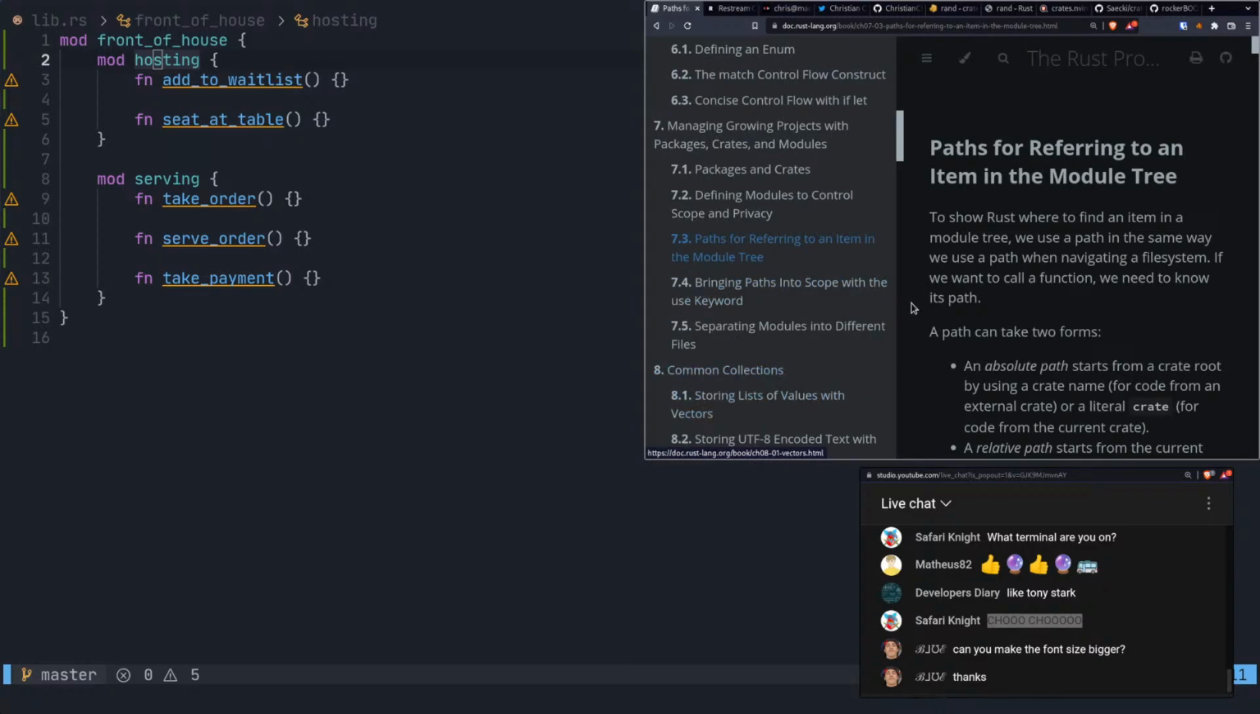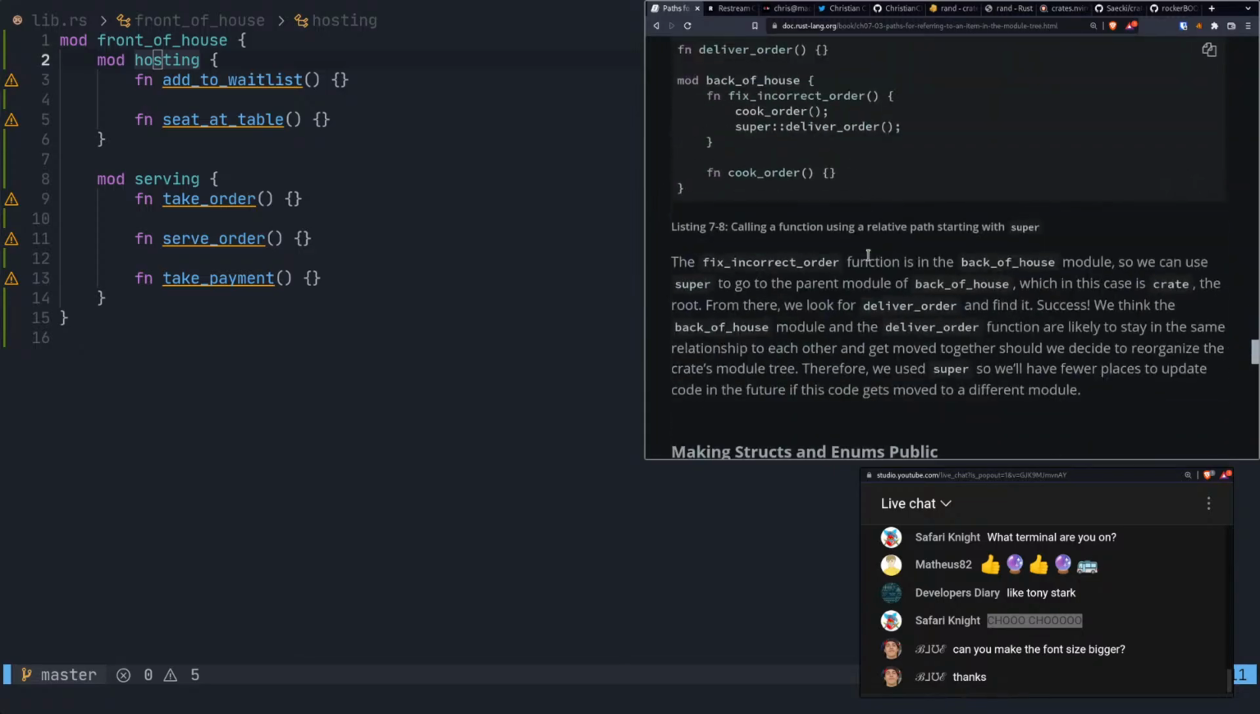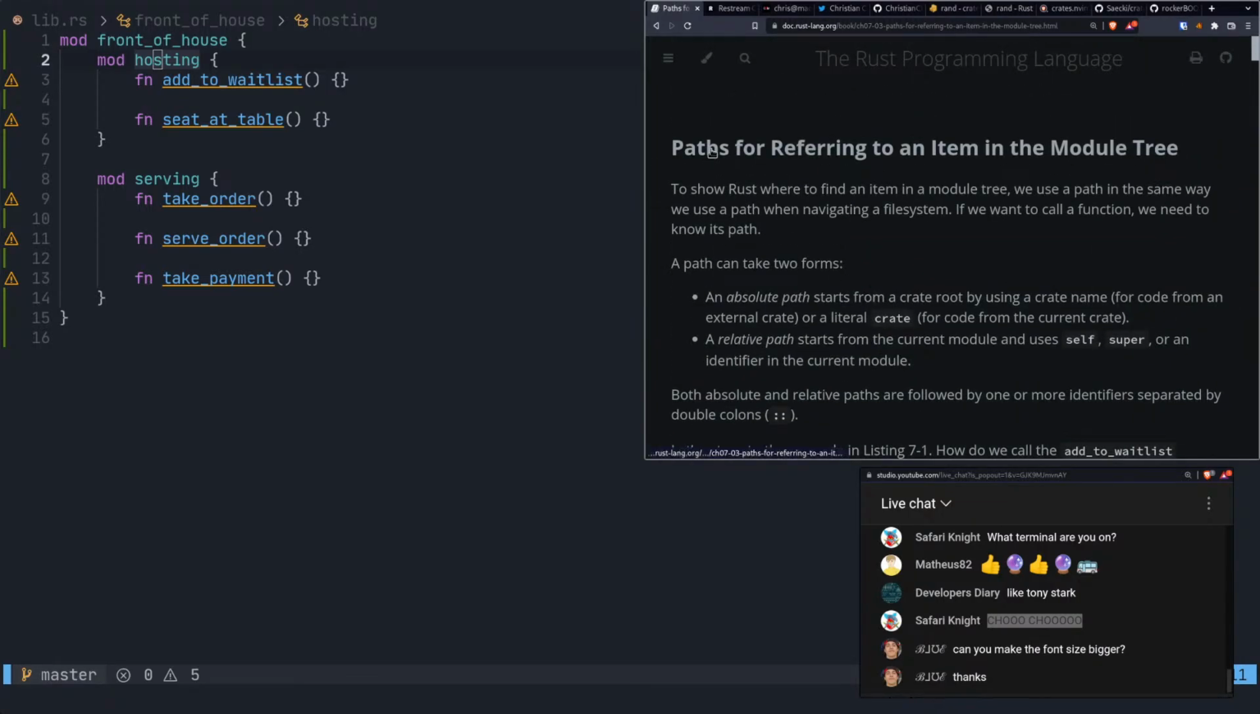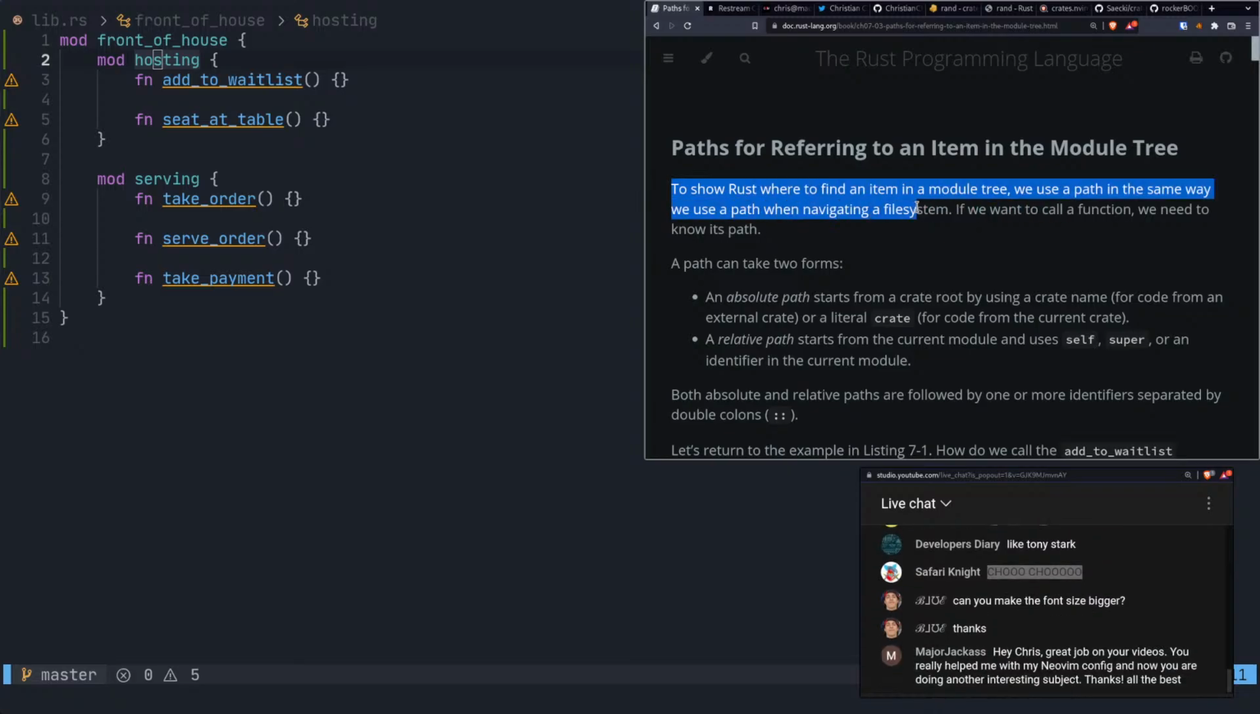All right, so now we have 7.3, 7.4, and 7.5. This is going to be a little longer, I guess. So, paths for referring to an item in the module tree. To show Rust where to find an item in a module tree, we use a path in the same way we use a path when navigating a file system. If we want to call a function, we need to know its path.